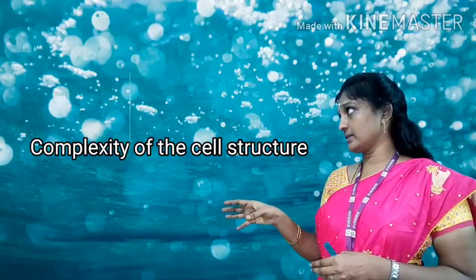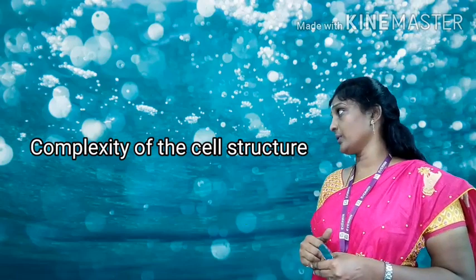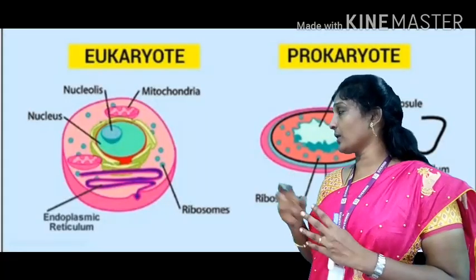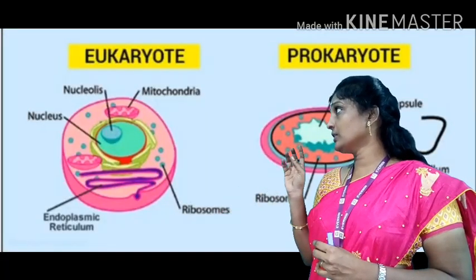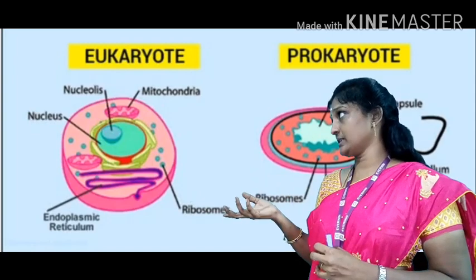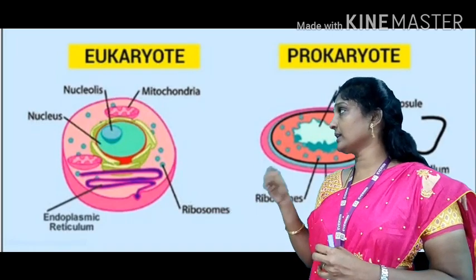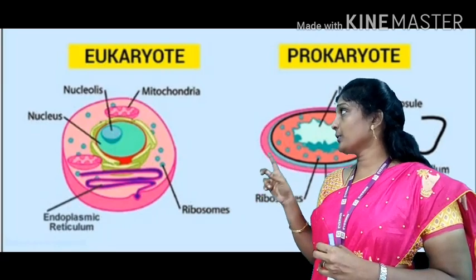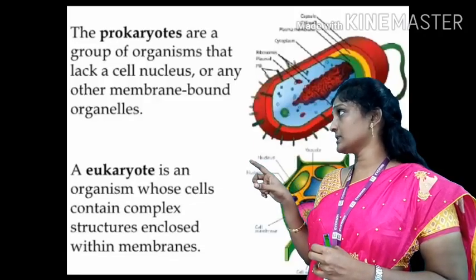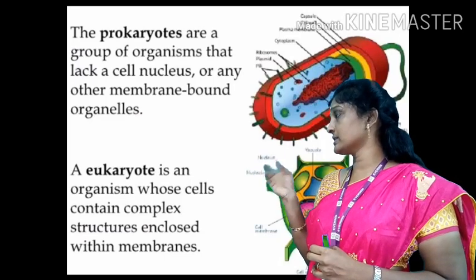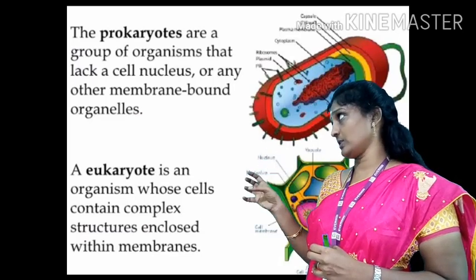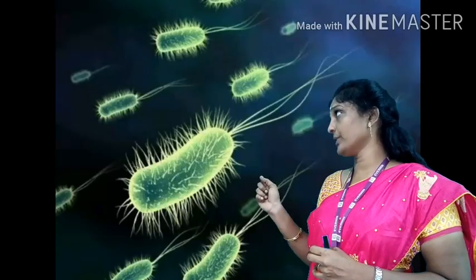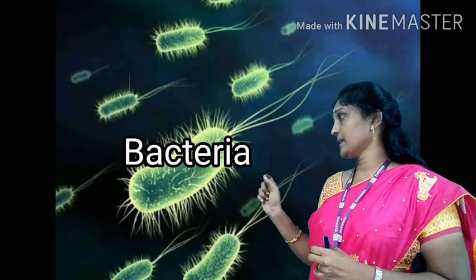First, complexity of the cell structure. Cells are broadly classified based on the presence or absence of a nucleus, that is, prokaryotic and eukaryotic. Prokaryotic: pro means false, karyotic means nucleus, that means not a well developed nucleus. Prokaryotic organisms are seen in some lower organisms like bacteria.